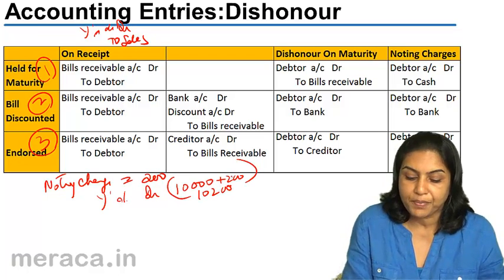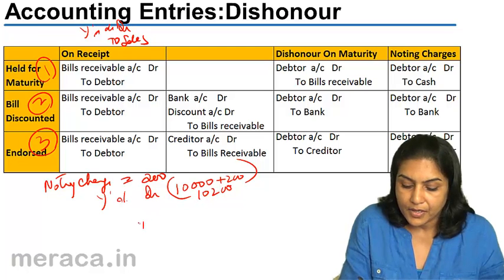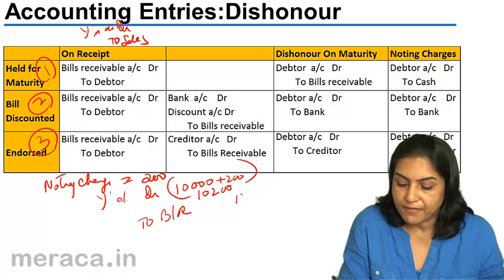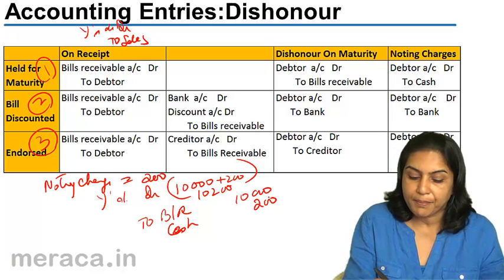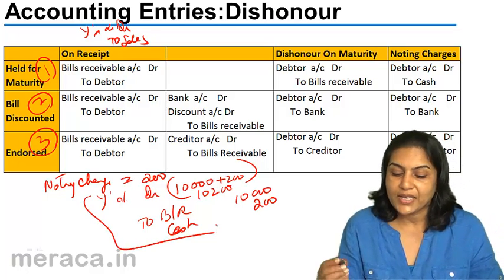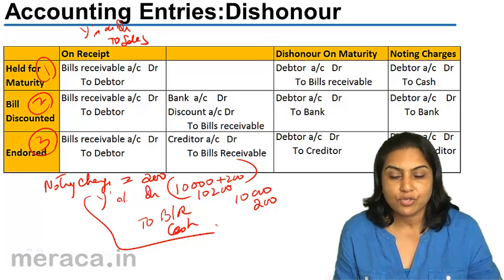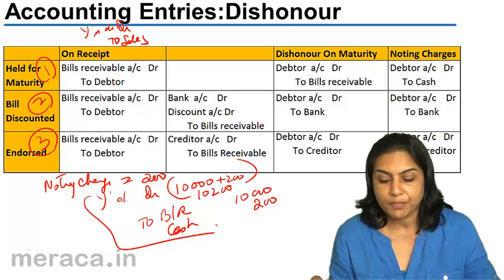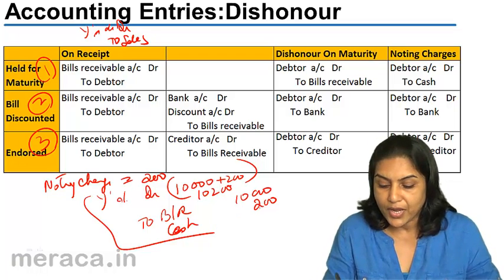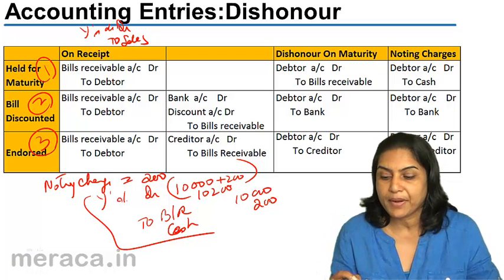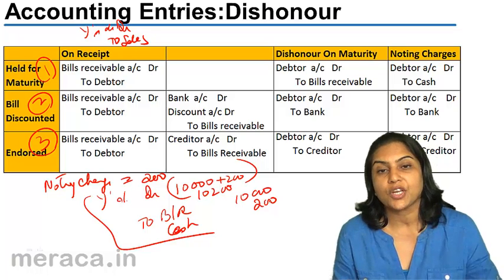Y's account would be debited to bill receivable, value of the bill 10,000, to cash, assuming X paid the notary public in cash. So Y's account debit 10,200 to bill receivable 10,000 and to cash 200. To cash 200 because actual payment was made in cash to the notary public.